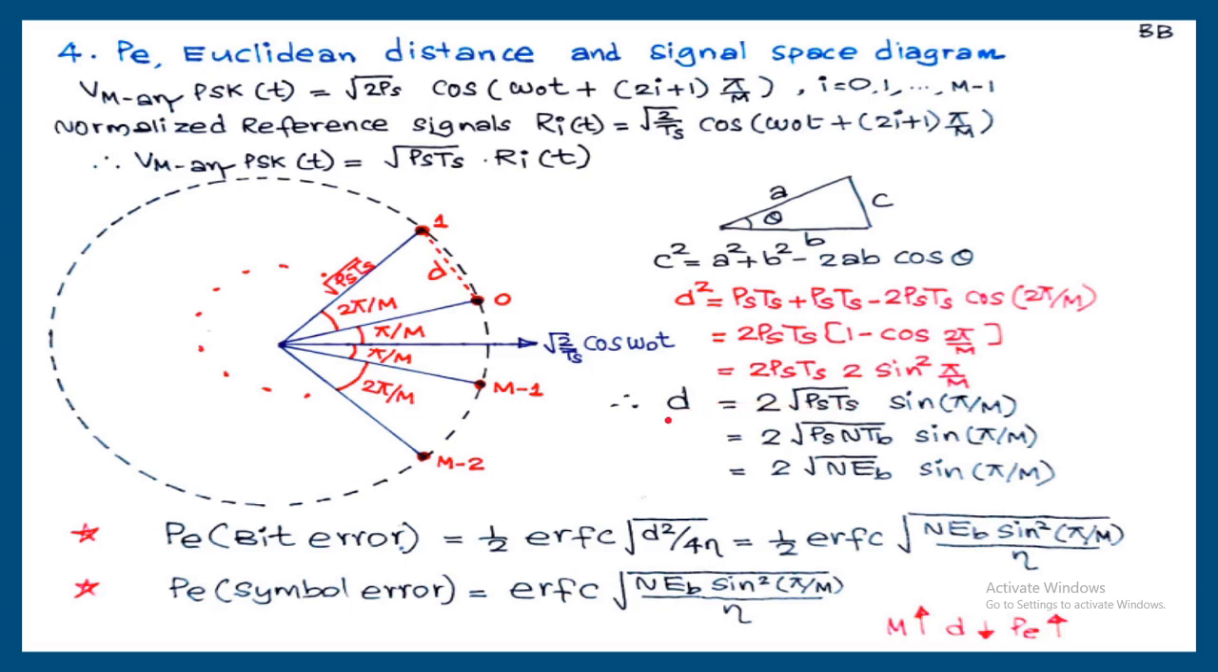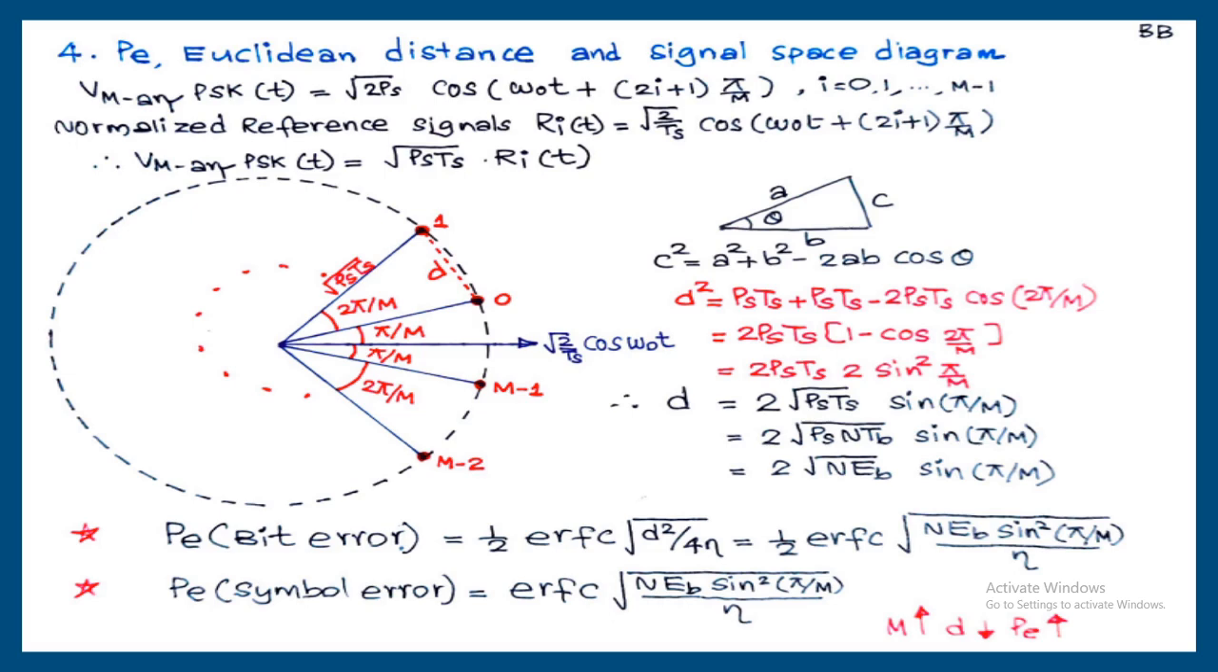Probability of bit error, the general result, is half complementary error function of square root of d square by 4η. Substitute the d value what we got now, that is half complementary error function of square root of d square, that is 4 into nEb sin square π/M upon 4η, 4 cancel. So answer is half complementary error function of square root of nEb sin square π/M upon η. And this is bit error.